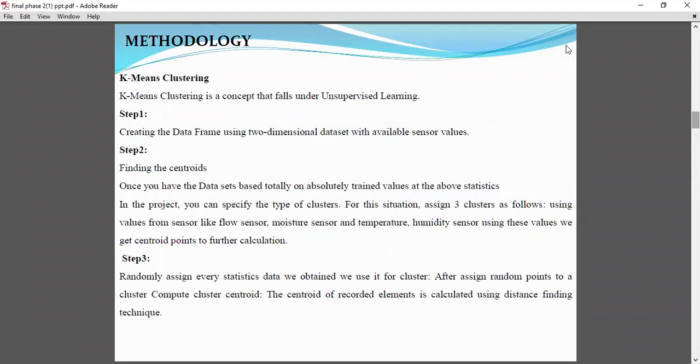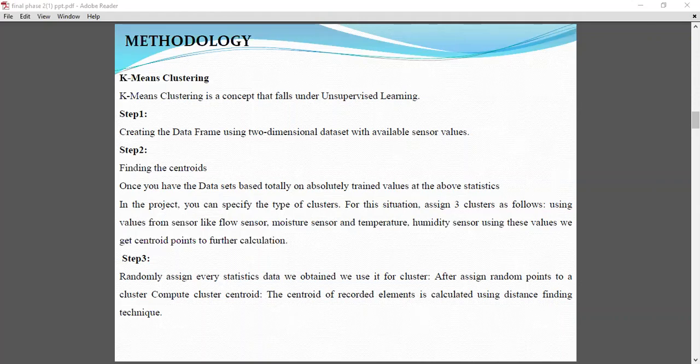Okay, coming to methodology, we have used two algorithms here. One is k-means clustering, which is in the IoT part. This is for triggering the motor automatically, and the other is KNN. K-means is an unsupervised machine learning algorithm which tries to partition a data set into clusters, and usually it works as follows. It selects the number of clusters to be identified, then selects random distinct points, then it measures the distance between each point, assigns the nearest cluster, and calculates the mean of each cluster.